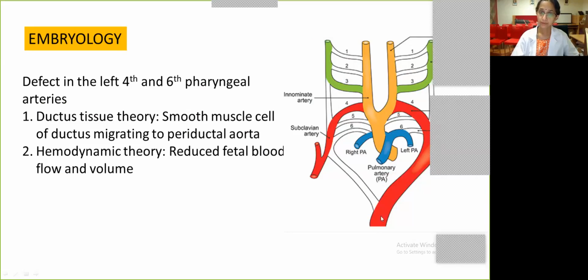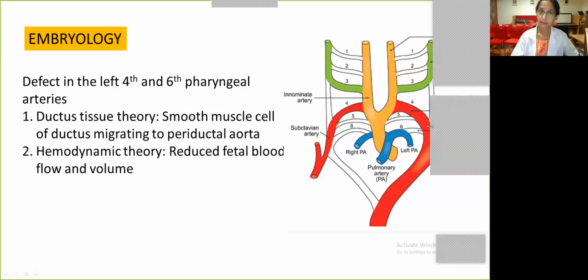So there are two theories proposed for causing coarctation. One is the ductal tissue theory. That means that the smooth muscle which is present in the lateral distal aspect of the sixth aortic arch migrates into the corresponding aortic tissue, because of which you have a narrowing which is produced, which is typically seen as a significant shelf in the isthmic area.